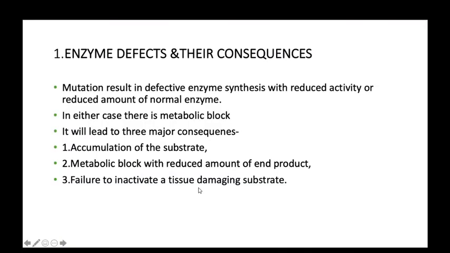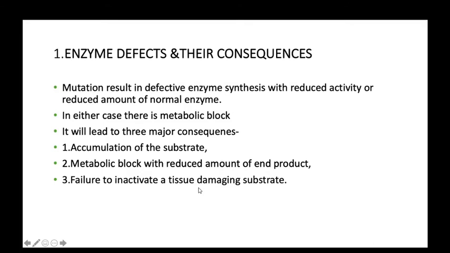First, enzyme defects and their consequences. Mutation results in defective enzyme synthesis, with reduced activity and a reduced amount of normal enzyme. If a mutation occurs in the enzymes, their activity is reduced and the normal enzyme concentration is also reduced in the cell. In either case, there is a metabolic block.